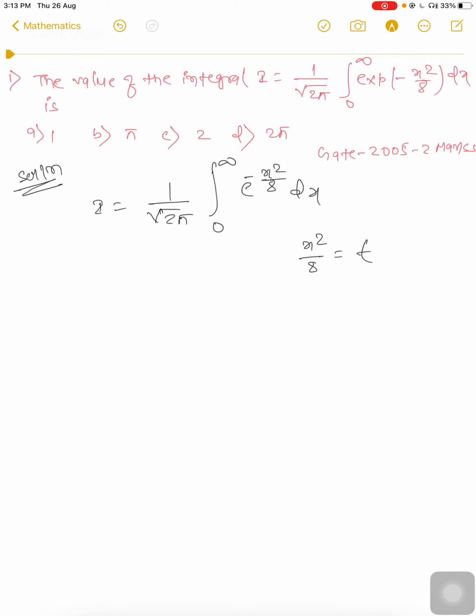Let us consider x square by 8 equal to t.